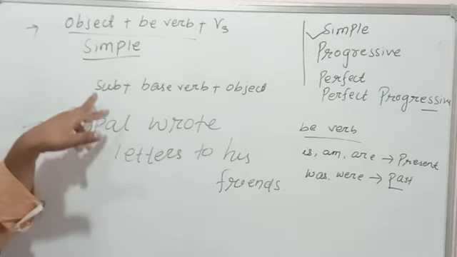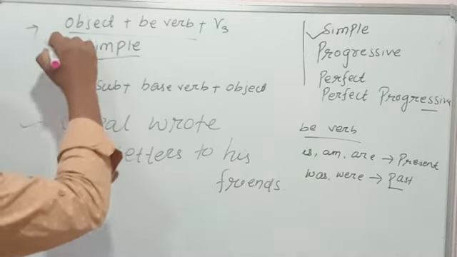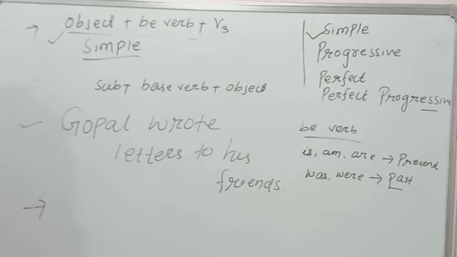First we have to see the object. What will be the object in that sentence? How do we find out the object? This is the main question.